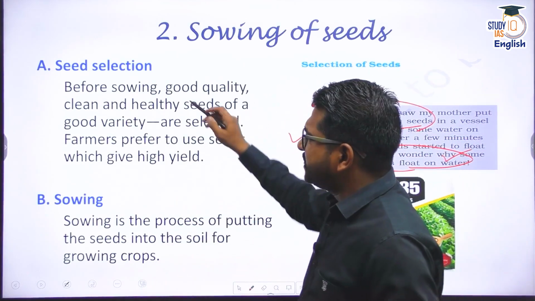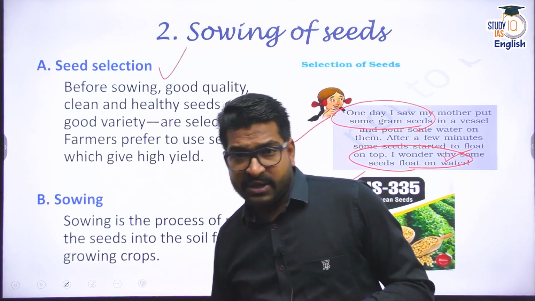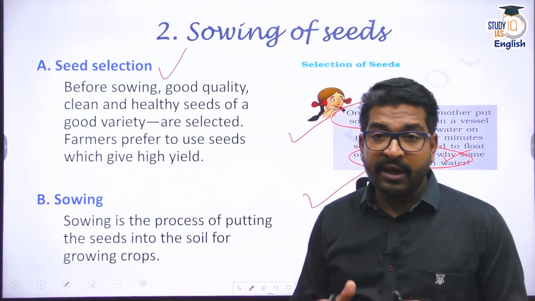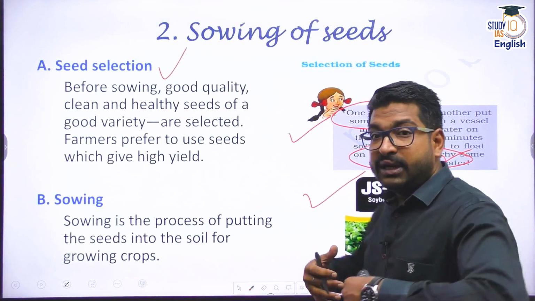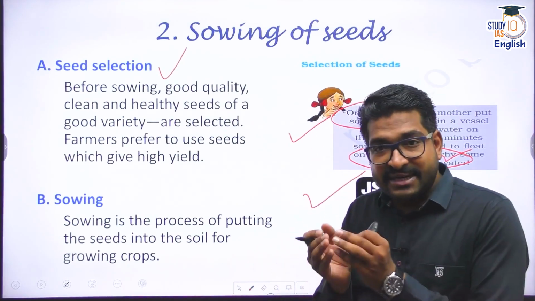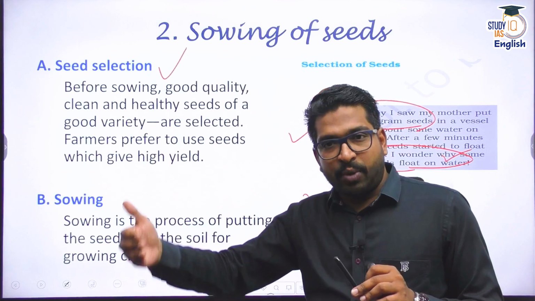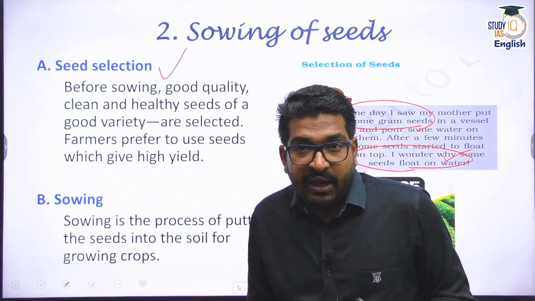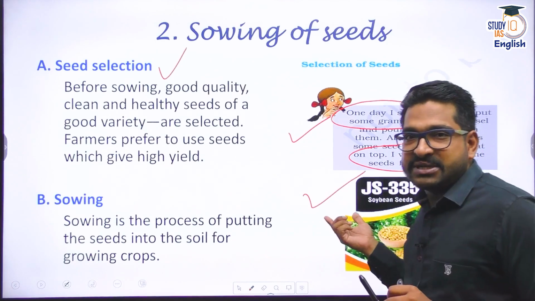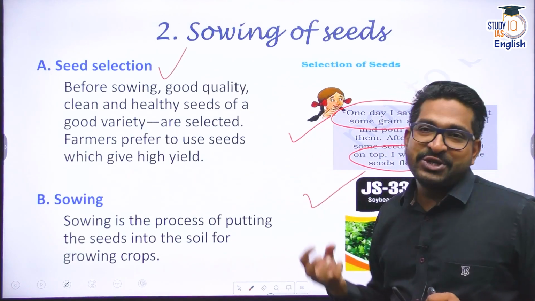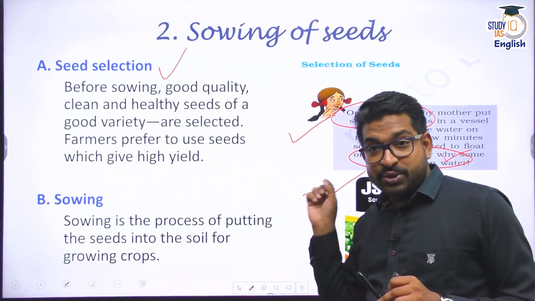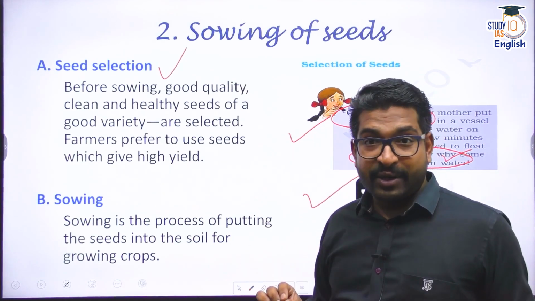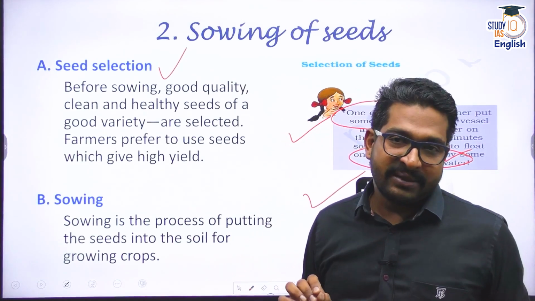So selection of seed is very important, right? Selection of seed is very important for a farmer. Why? Even if I buy from a company, I need to make sure that whatever seeds I buy, for the next cropping production, they have to be fertile, because I have to reuse those seeds only. Why? I don't want to buy every time from these companies, right? That's why I need to ensure that. And that is one of the issues with genetically modified crops also. Please keep a track of that, right?